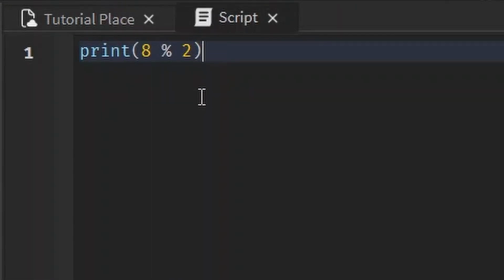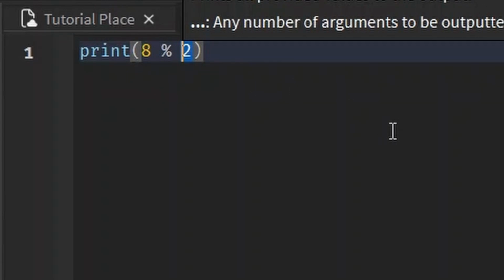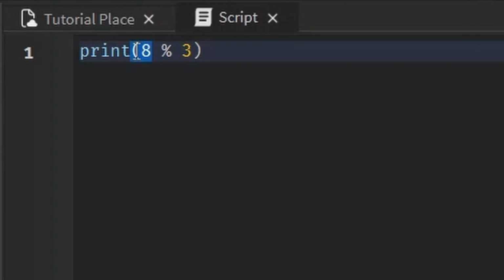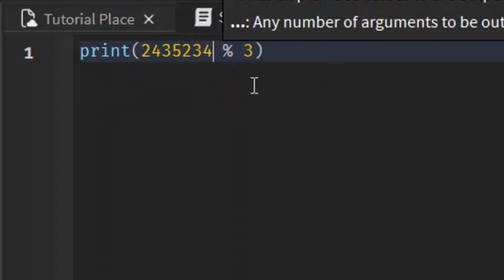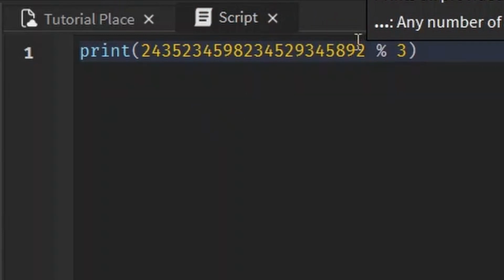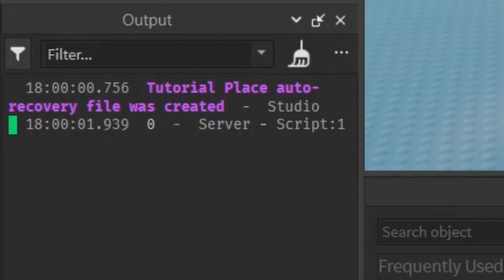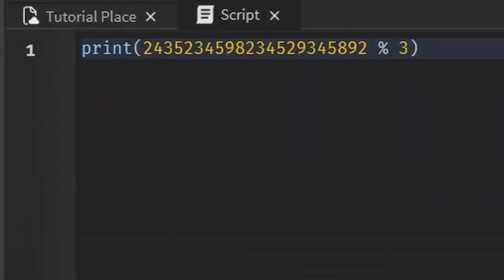We can find if any number is divisible by any number. For example, let's say if you want to see if a number is divisible by 3, just use modulus 3. And we can type in any number in the world, and I can tell you if it's divisible by 3, if this results in 0. Oh, it does result in 0. I just wrote in a random number and it worked. What are the chances of that? 1 in 3? Yeah, whatever. But yeah, this big number is divisible by 3 because we modulus it by 3 and got 0.